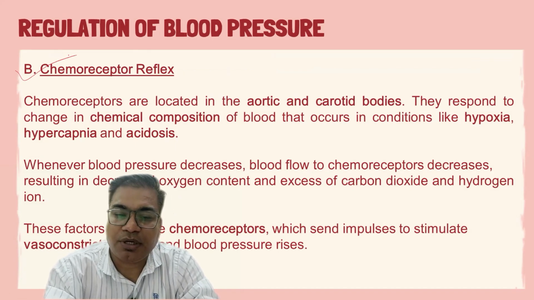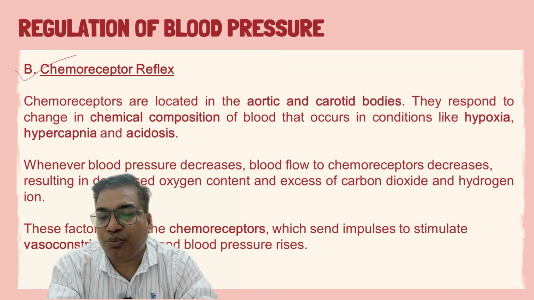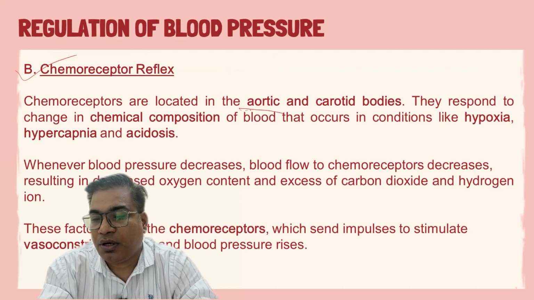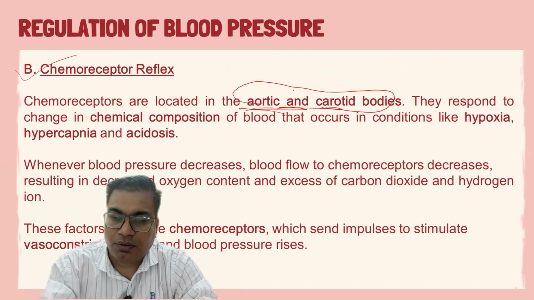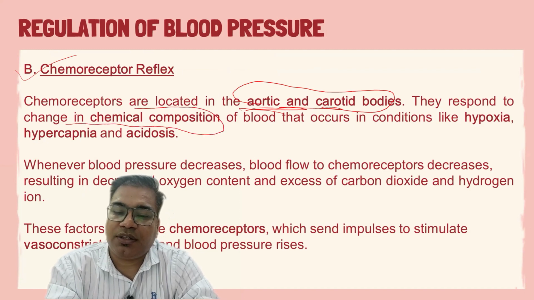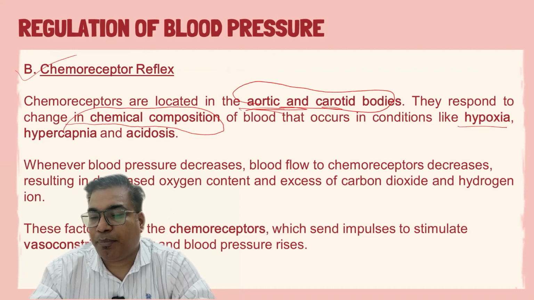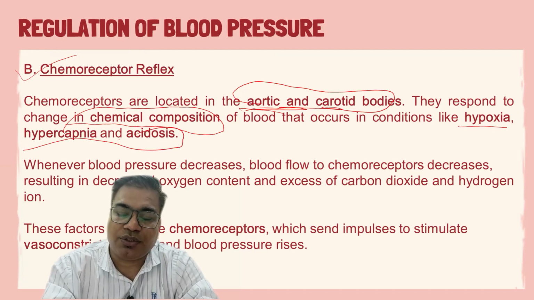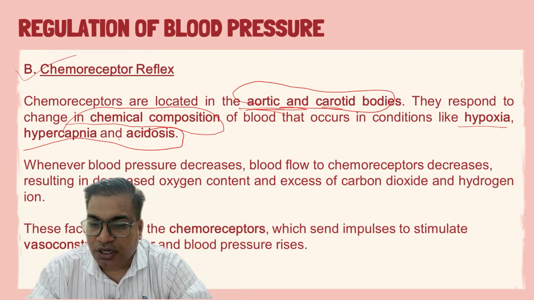The next mechanism is the chemoreceptor reflex. Basically, these chemoreceptors are located in the aortic and carotid bodies. Chemoreceptors, as their name suggests, sense any kind of change in chemical composition, mainly hypoxia, hypercapnia, and acidosis. These are some specific conditions which could be sensed by these chemoreceptors.